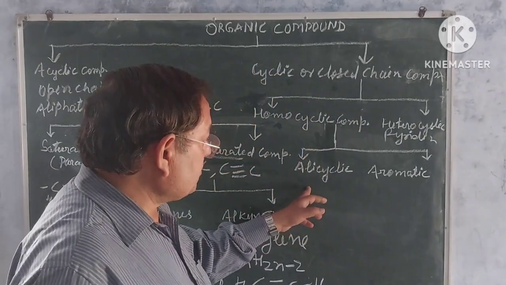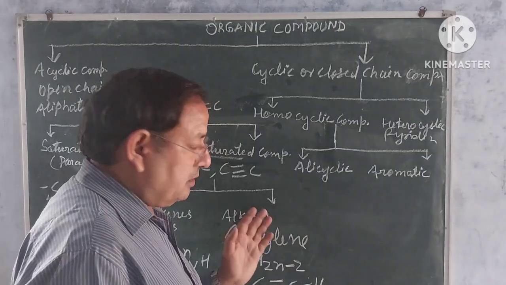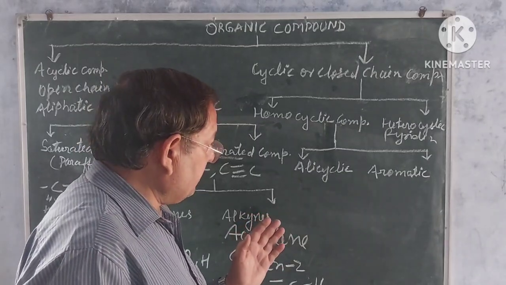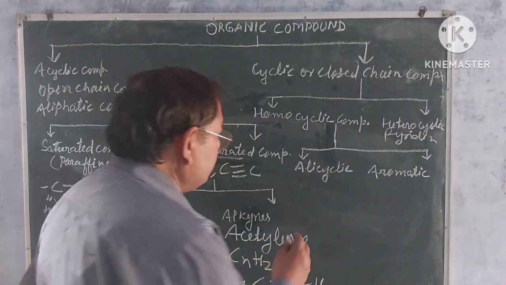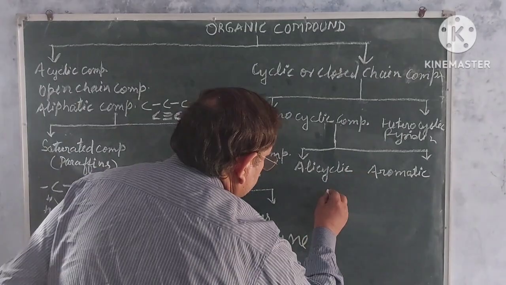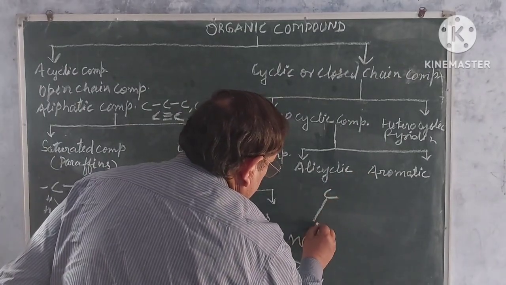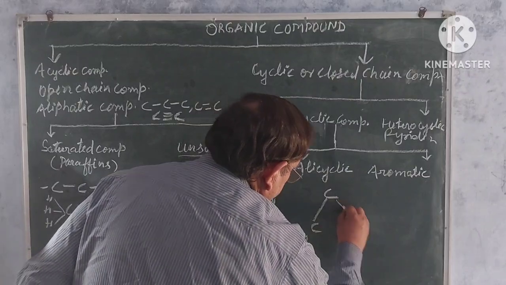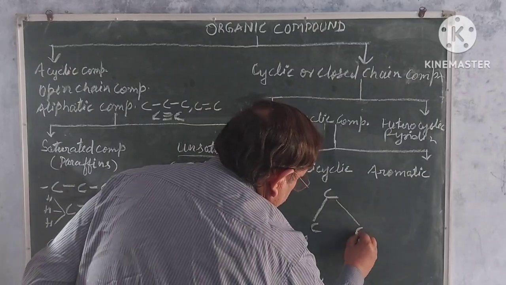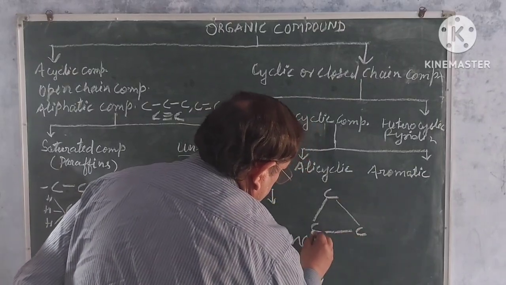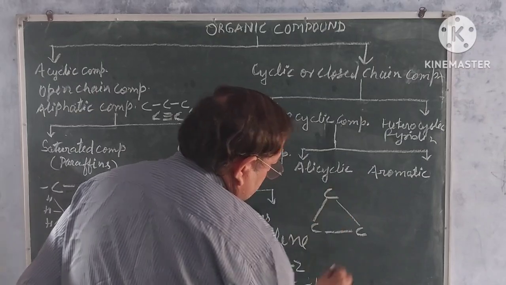Just, my dear students, I'm going to make you understand. Just like carbon, here carbon, this is carbon, and this is carbon. Understand?